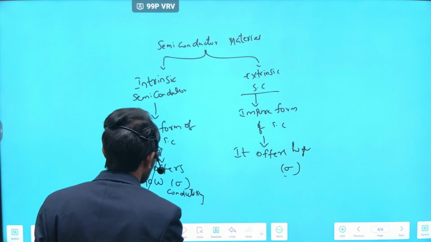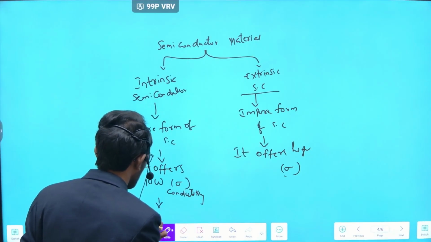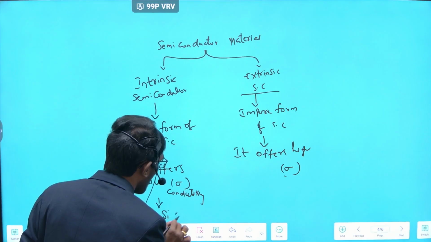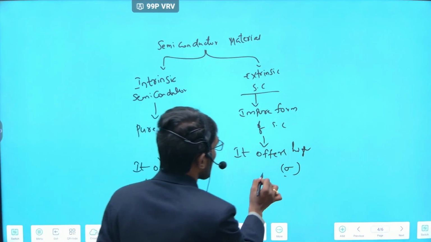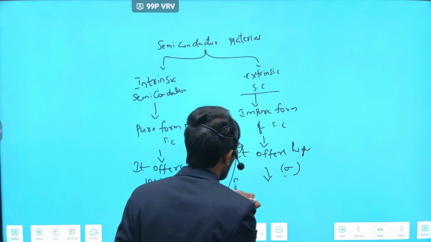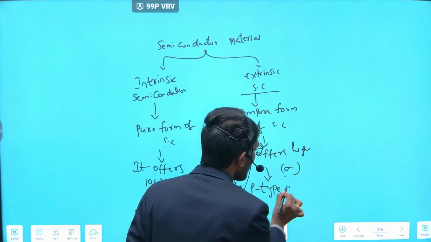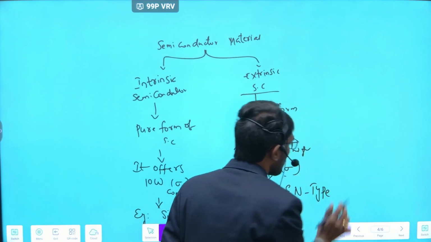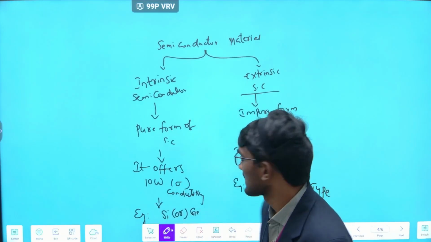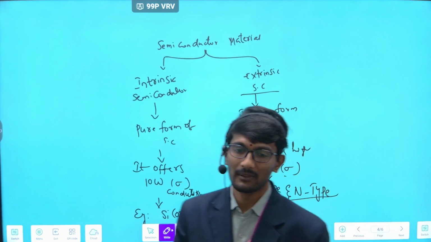Examples of intrinsic semiconductor are silicon or germanium. Examples of extrinsic semiconductor are p-type material and n-type material.